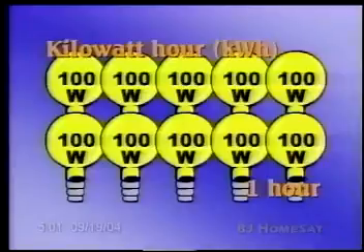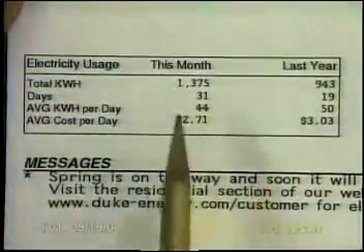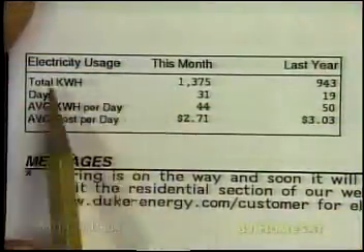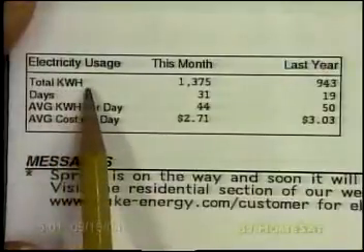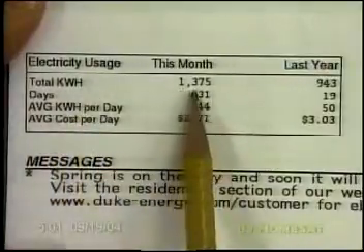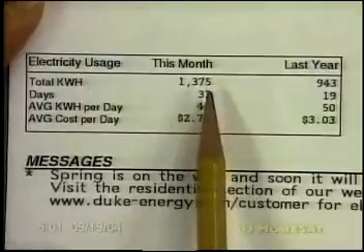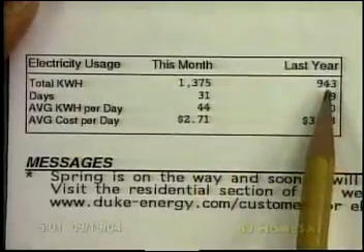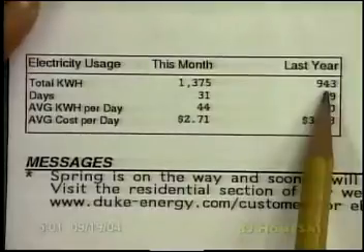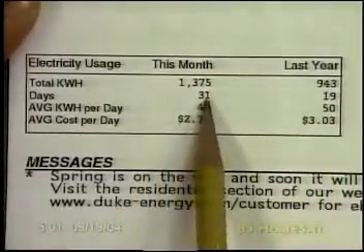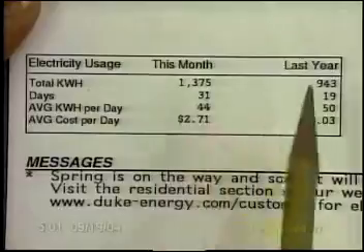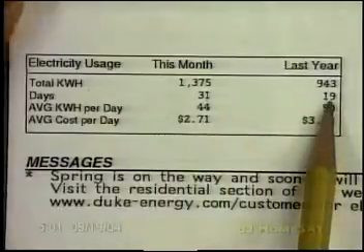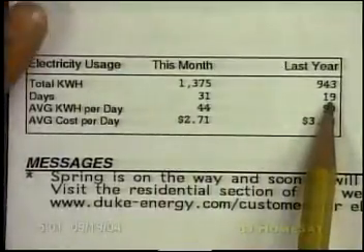And I have a sample electric bill to show you the kilowatt hours, electricity usage, total kilowatt hours 1,375. That's a lot of light bulbs for a long time. And then they also do the favor of comparing it to last year, so you can see if you're using more energy or less. Days, 31 this month, only 19 last month in the time period before they actually came out and measure.